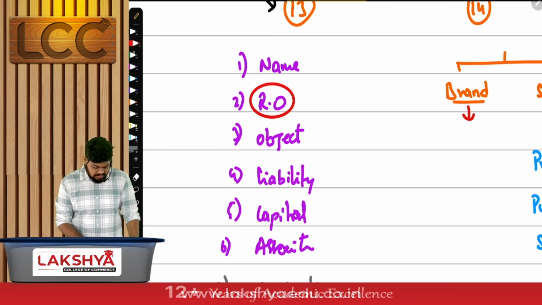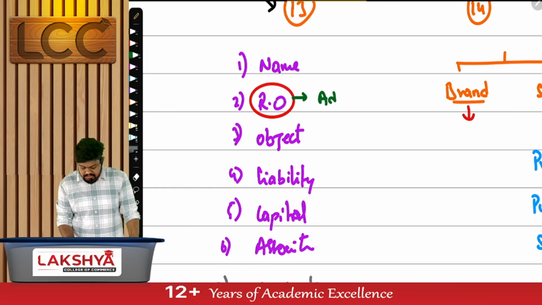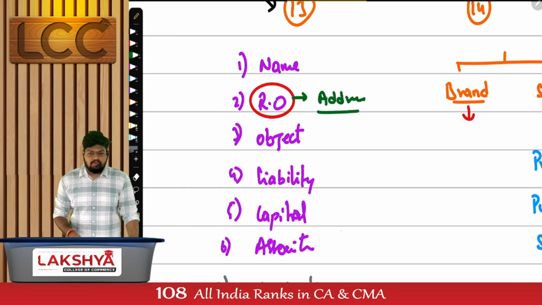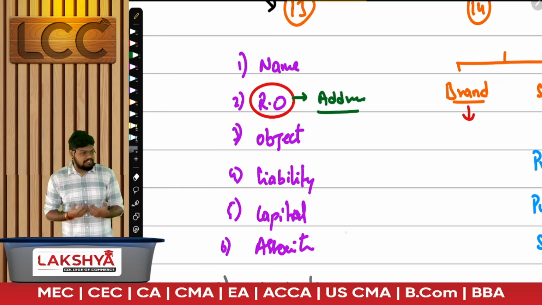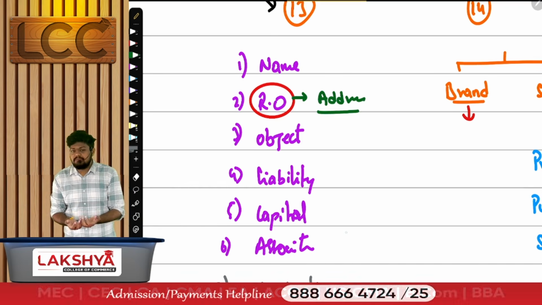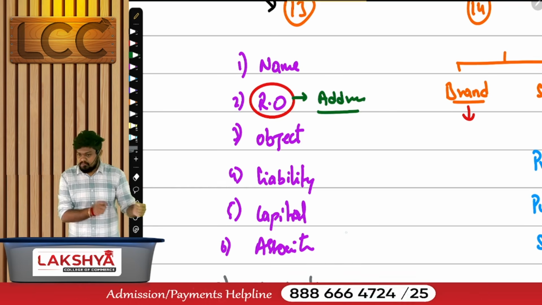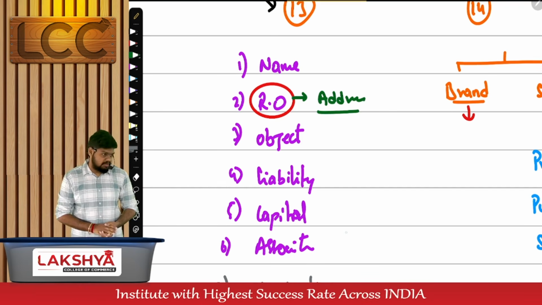If you have not even established a registered office, how can you mention the address of the registered office? We don't mention the address of the registered office. We don't mention the locality. We don't mention the city. We mention only the state in which the company is proposed to be incorporated.